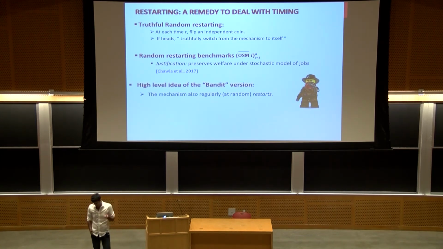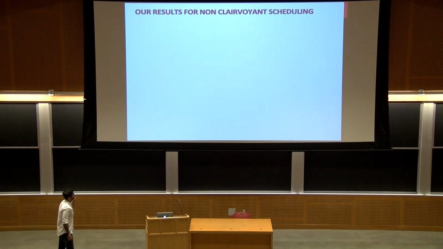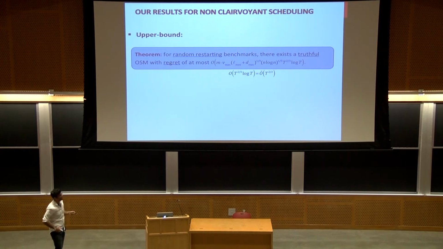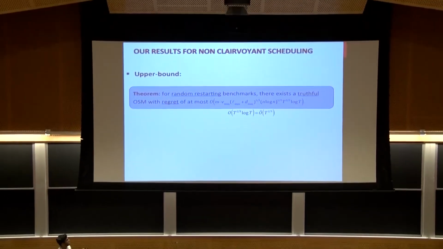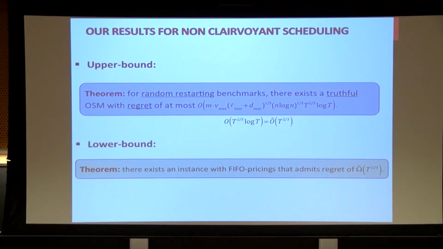So I'm not going to explain the details, but the idea is your algorithm also randomly, regularly restarts, and at each restart time, sends the query to some multi-arm bandit algorithm, and updates the reward of the scheduling mechanism that was playing since the last restart, uses it as an unbiased estimator, and continues. So this is the result we get. We actually show that with respect to the restarting benchmarks, you get an order tilde T to the power 2/3 regret, and this is indeed tight.